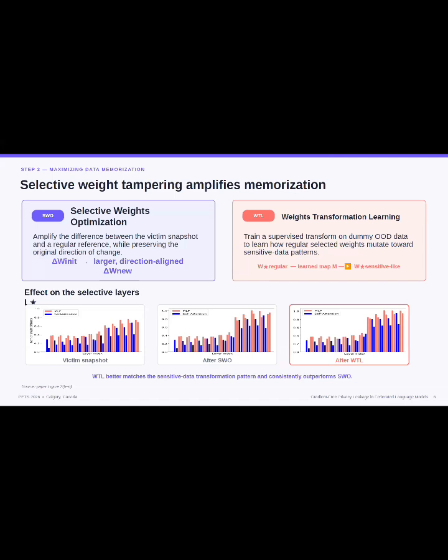Both methods strengthen the late layer memorization signal. However, WTL follows the characteristic sensitive data transformation pattern more closely and consistently performed better in our experiments. Most importantly, neither SWO nor WTL requires access to gradients computed from the victim's data.